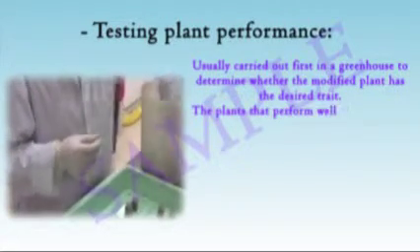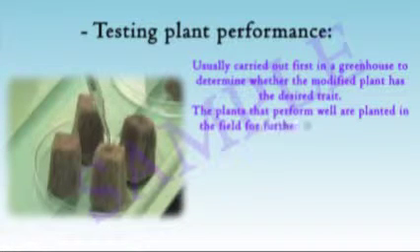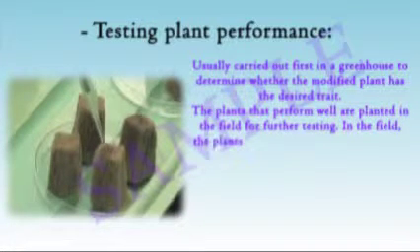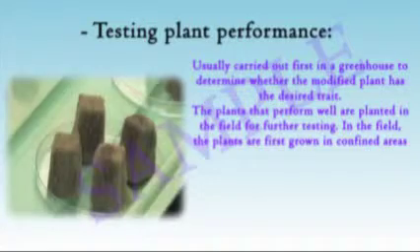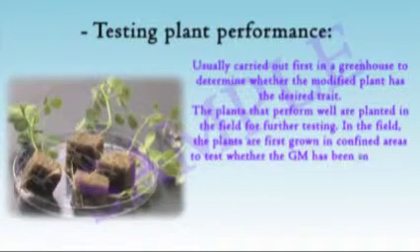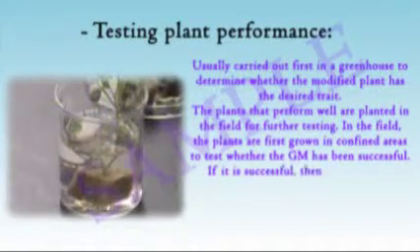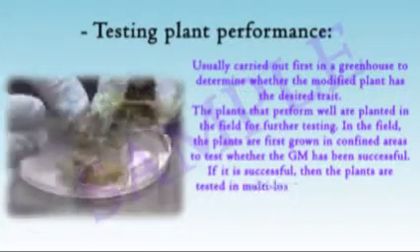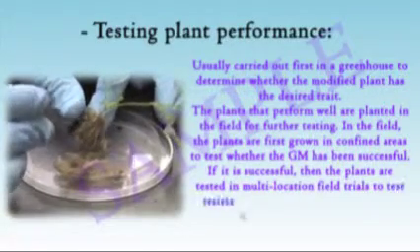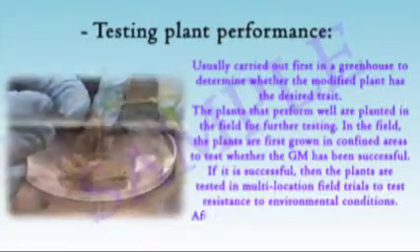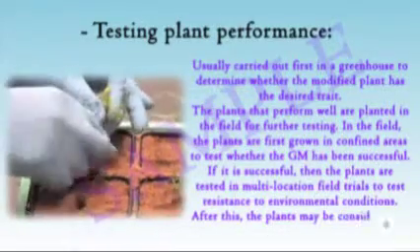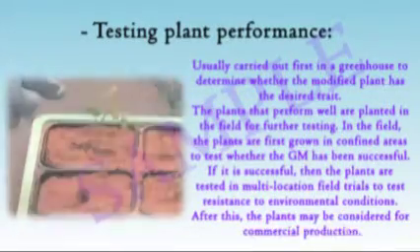The plants that perform well are planted in the field for further testing. In the field, the plants are first grown in confined areas to test whether the GM has been successful. If it is successful, then the plants are tested in multi-location field trials to test the resistance to environmental conditions. After this, the plants may be considered for commercial production.